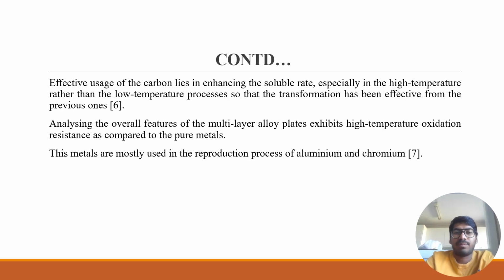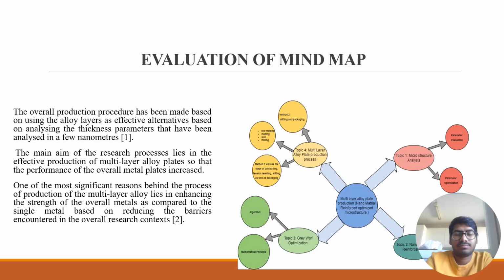Effective usage of carbon mainly lies in increasing the solubility rate at high temperature rather than low temperature, so that the entire process of transformation has become more efficient than the previous ones. Thus, the analysis of all the features of the multilayer alloy plates helps to exhibit high temperature oxidation resistance as compared to multiple pure metals. These metals are mostly used in the reproduction process of aluminum and chromium.